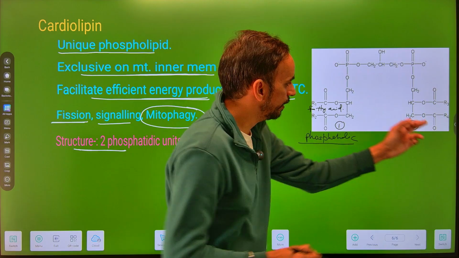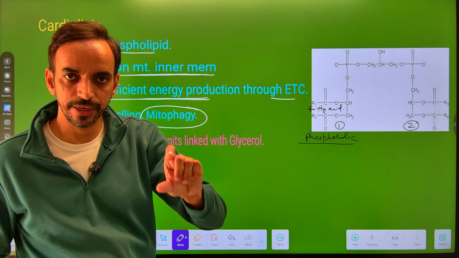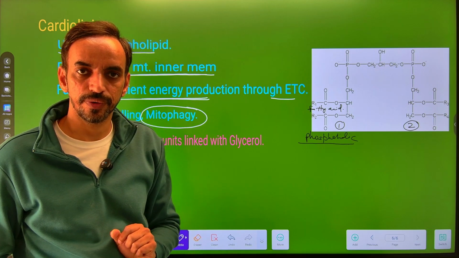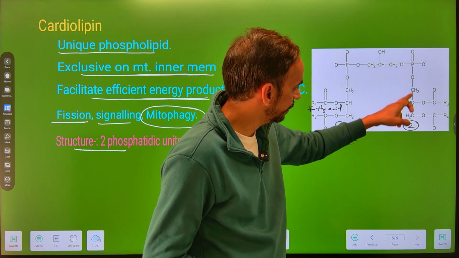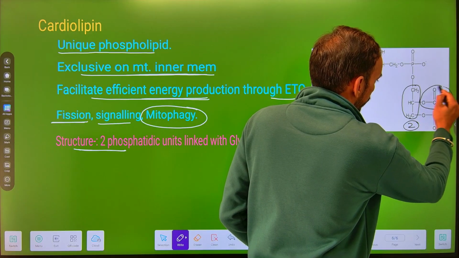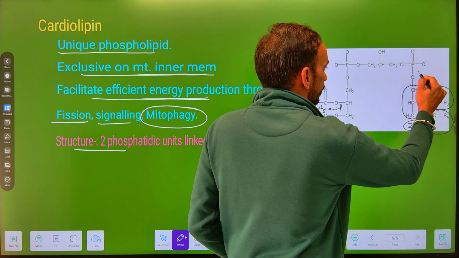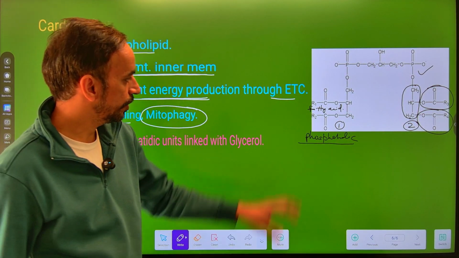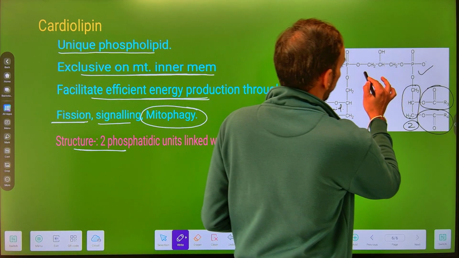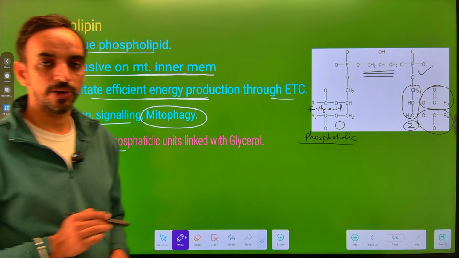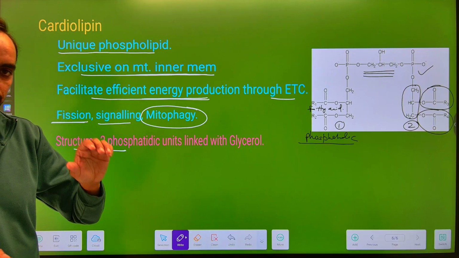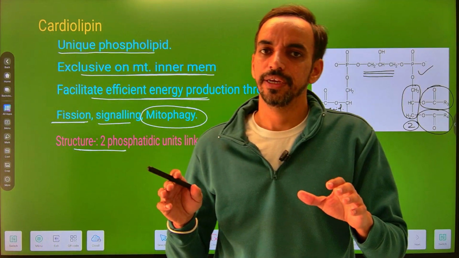The first and second phosphatidic acid each has glycerol, two fatty acids and a phosphate attached together. Similarly here also there is glycerol, and there are two acyl chains and a phosphate, that is called phosphatidic acid. So in this structure we have two phosphatidic acids attached to a glycerol molecule. This is the structure of cardiolipin, and it plays an important role on the mitochondrial inner membrane.